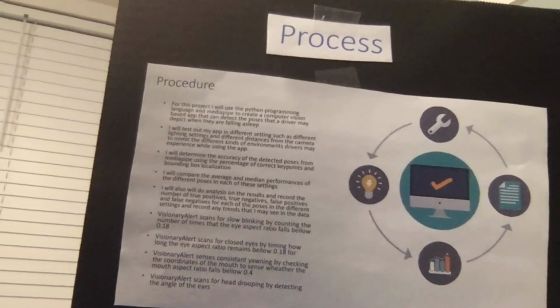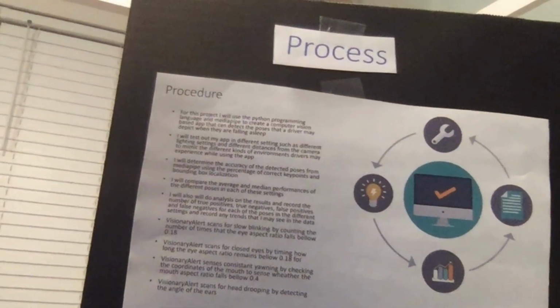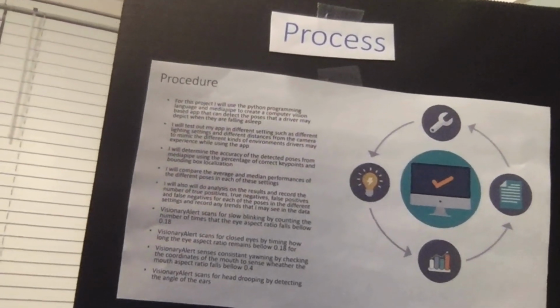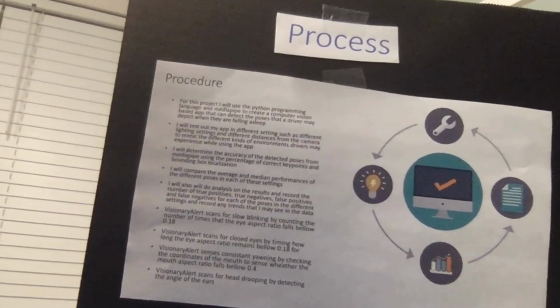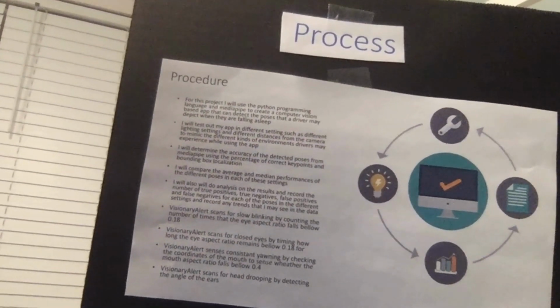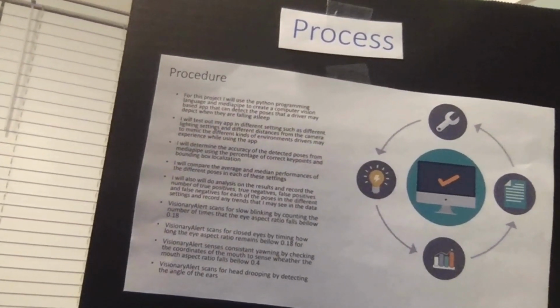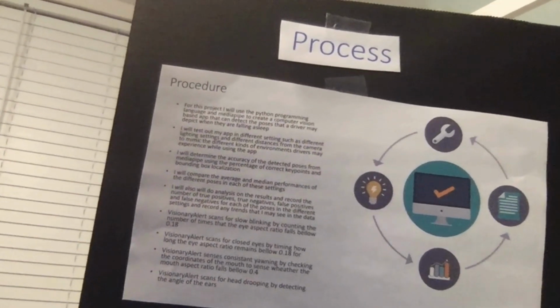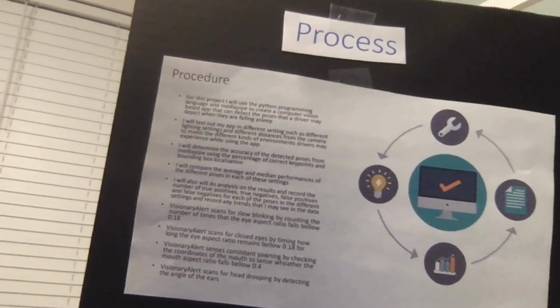I will determine the accuracy of the detected poses from MediaPipe using a percentage of correct key points and bounding box localization. I will compare the average and median performances of the different poses in each of these settings. I will also do analysis on the results and record a number of true positives, true negatives, false positives, and false negatives for each of the poses in the different settings and record any trends that I may see in the data.